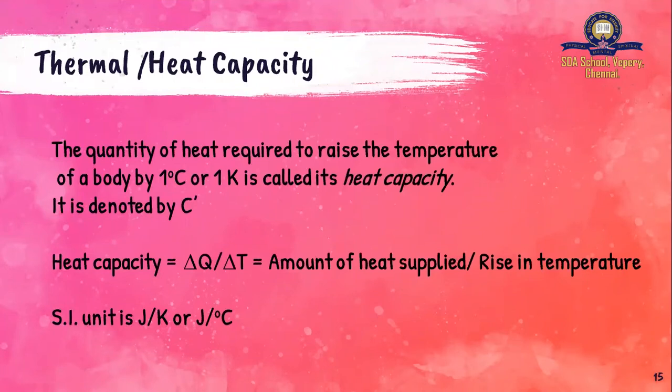The first definition, heat capacity. Heat and thermal have the same meaning, so I can call it heat capacity or thermal capacity, but in your book it is given as heat capacity. What is heat capacity? The amount of heat required to raise the temperature of a body by 1 degree Celsius is called heat capacity. What was the definition you learned for calorie? The amount of heat required to raise the temperature of 1 gram of water through 1 degree Celsius, or 1 gram of water from 14.5 degrees to 15.5 degrees Celsius.